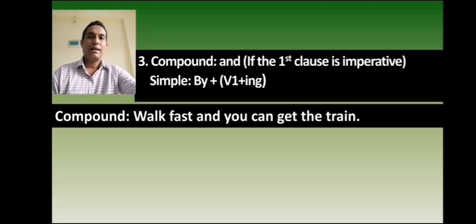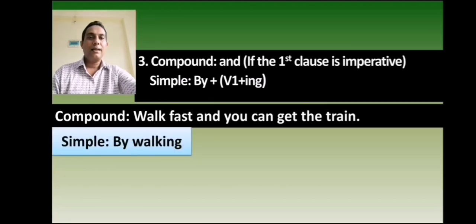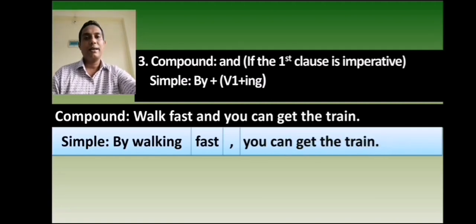Then, you will add ing to the base form of the verb of the first independent clause. The verb of the first independent clause is walk. The ing form of walk is walking. So you will write at first by walking. Then you will write fast. At the place of and you will use comma. Then you will write the second independent clause. In this sentence, the second independent clause is you can get the train. It has become a simple sentence.